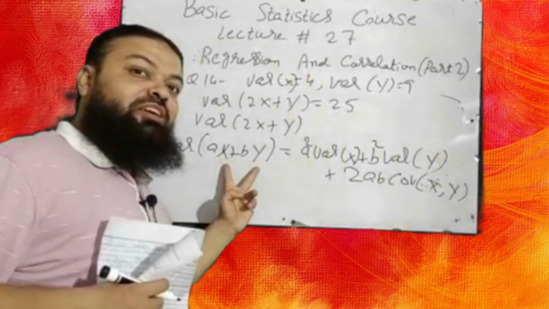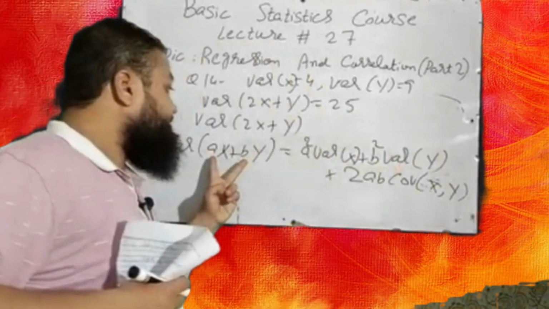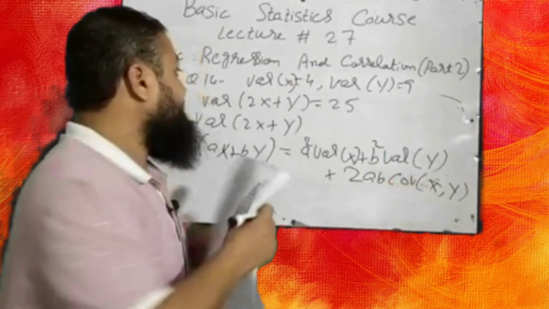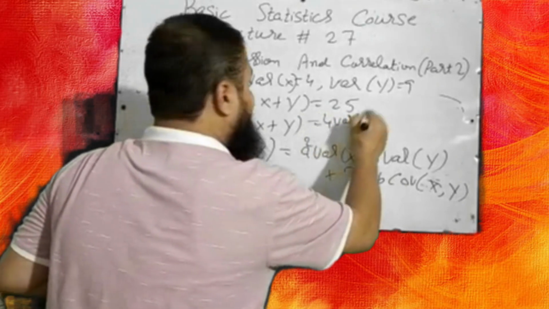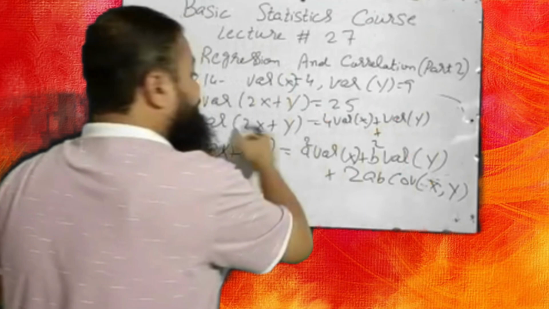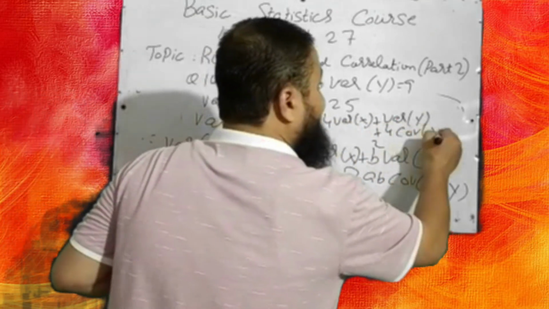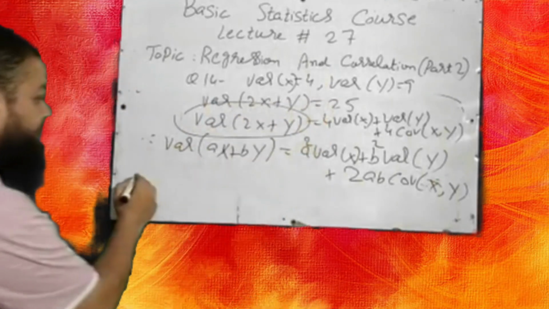I will apply it on this. Square of 2 is 4 variance of x, plus 1 square is 1 variance of y, plus 2 twos are 4 covariance of xy. Just substitute the values. The value of this much is given, 25.